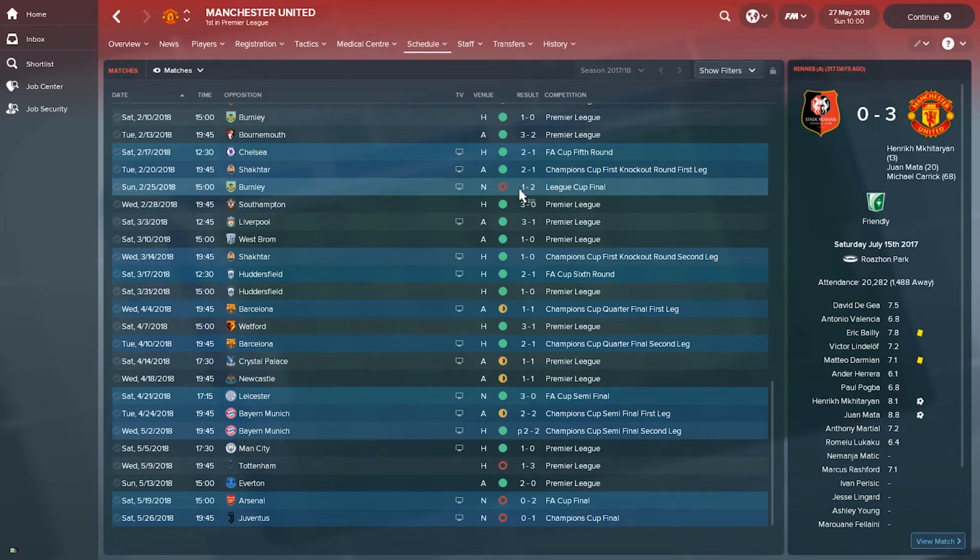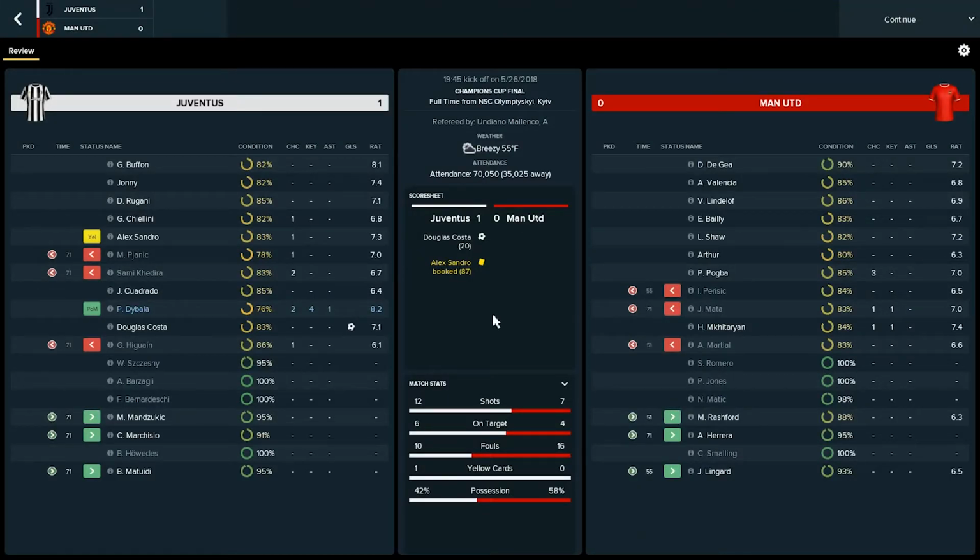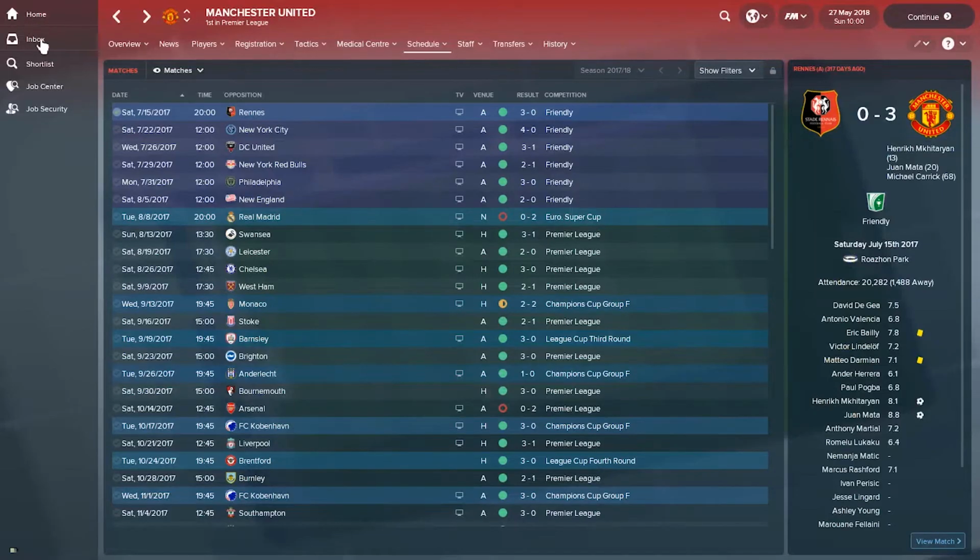They lost first on the 25th of February to Burnley in the League Cup final. Afterwards, they bowed to Arsenal 0-2 in the FA Cup final before actually losing to Juventus at the end of the season in the final showdown. Let's just have a quick look at how they performed. So the best performer of this game from the Manchester United side was Martial. Martial had a good game, but on the other side, Douglas Costa scored in the 20th minute, bringing the Champions League to Italy and Juventus.